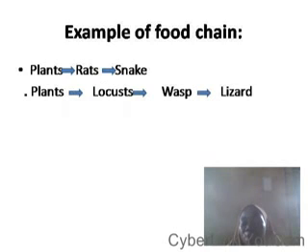Now these are examples of food chain in the desert. You have plants. The plants will be eaten by rats, while the rats will be eaten by the snakes. You still have some snakes thriving well in the desert. Another example: we have plant. The plant will be eaten by locusts. The locusts will be eaten by the wasps, while the wasps will be eaten by the lizard.